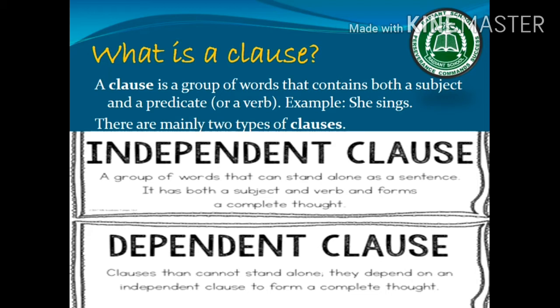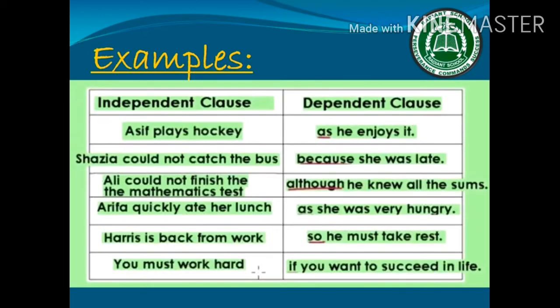complete thought. Whereas dependent clause cannot stand alone. They depend on independent clause to form a complete thought. These examples will make the confusion clear. There are two types of clauses, independent clause and dependent clause. Independent clauses can stand independently. They give their meaning completely without depending on another part of the sentence. Whereas the dependent clause cannot give its meaning when it is alone. It depends on the main clause or independent clause for its meaning.